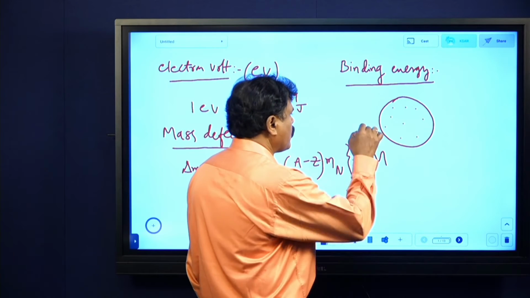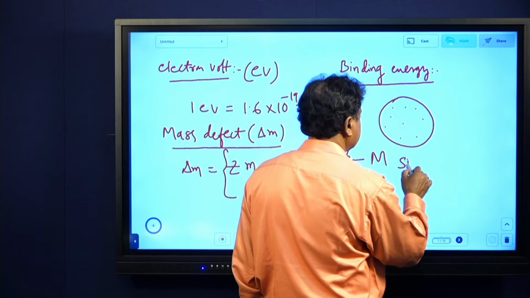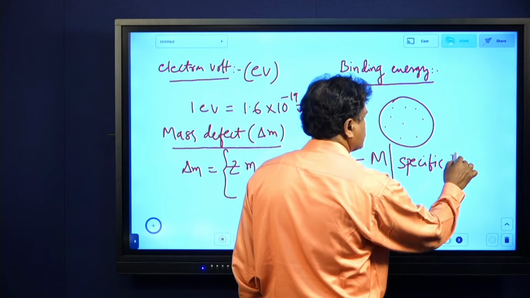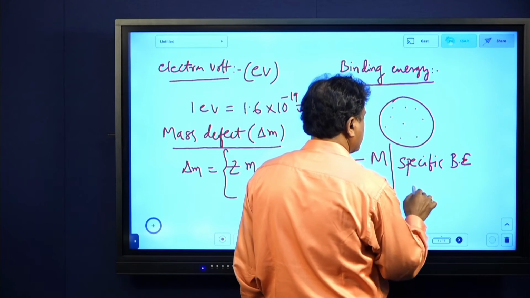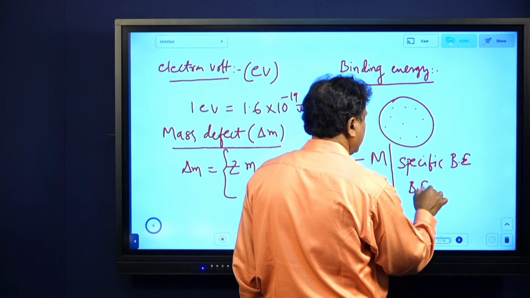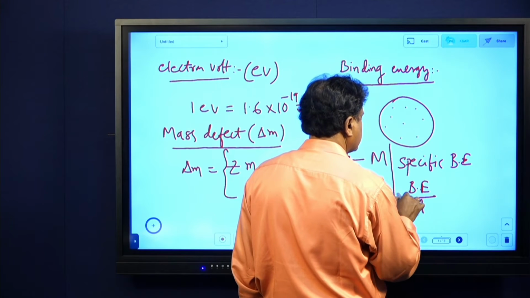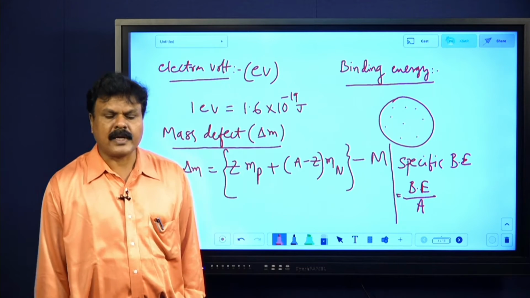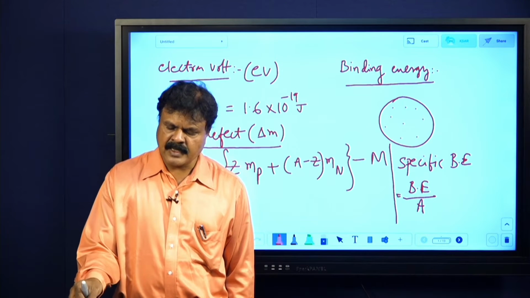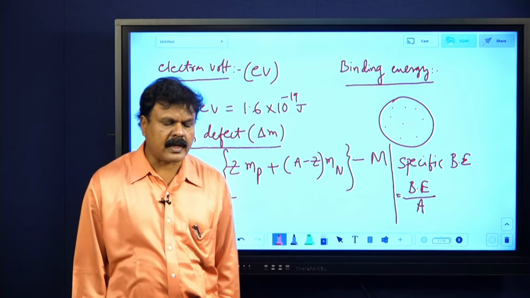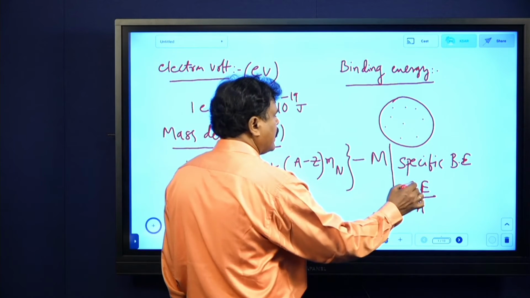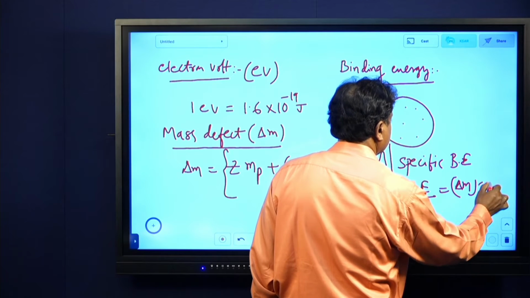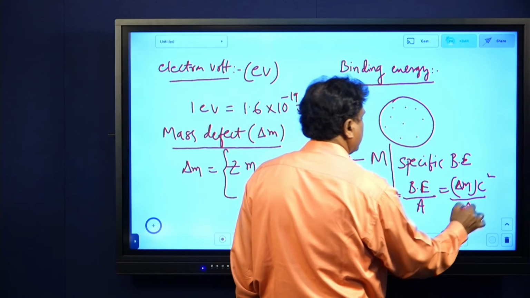Okay, next one more term we say: specific binding energy. In this chapter especially, many small definitions are there. What is specific binding energy? It is nothing but binding energy per nucleon. This is called specific binding energy. It is defined as binding energy per nucleon. That's it. You can even call it delta M into C square by A. You can write like that.